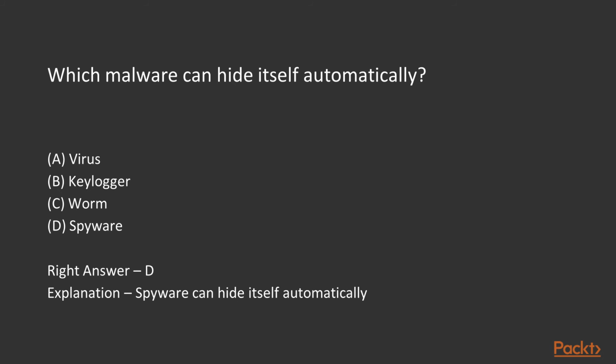Which malware can hide itself automatically? According to these options, which of them can hide itself automatically? Virus can't, keylogger can't, worm can't. Spyware is the only malware in these options which can hide itself automatically. So spyware can hide itself automatically.